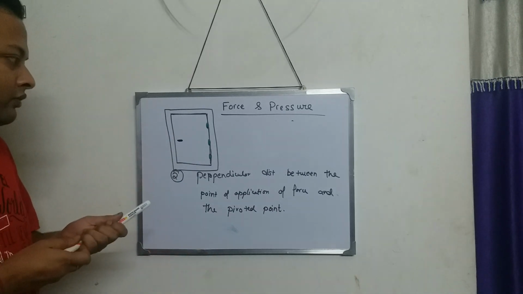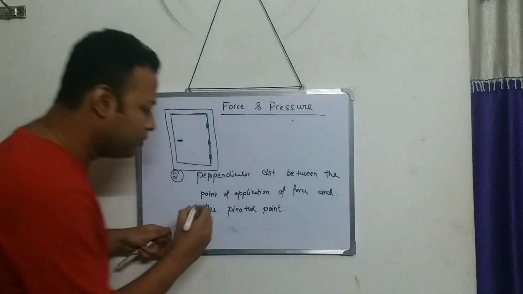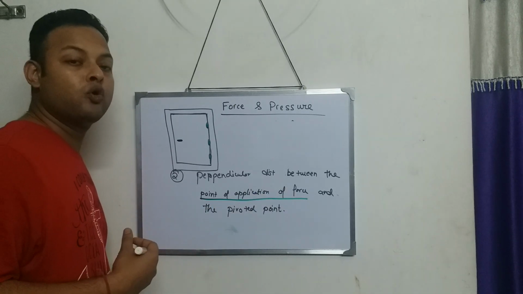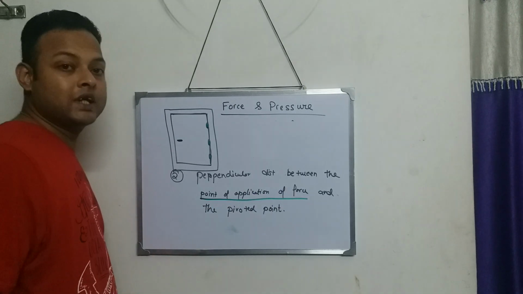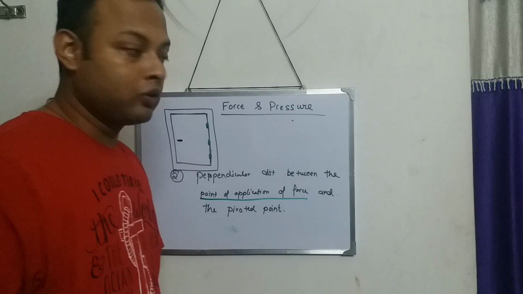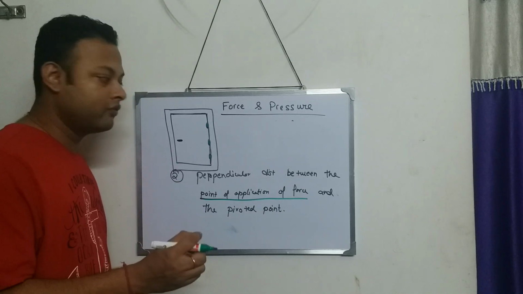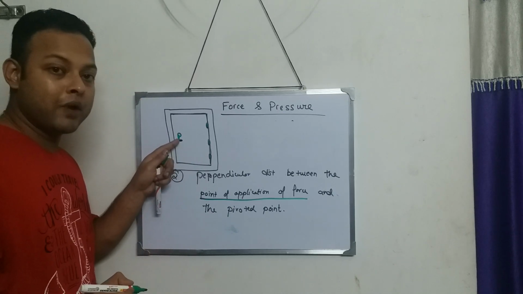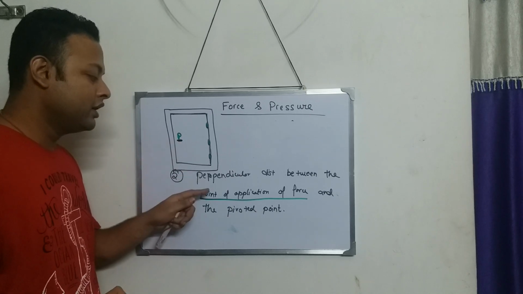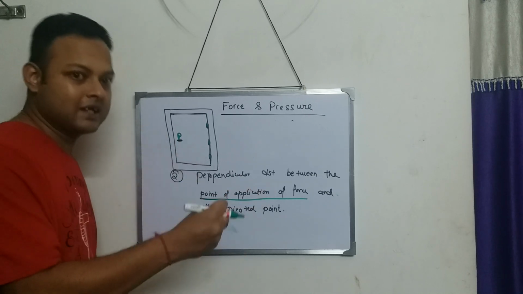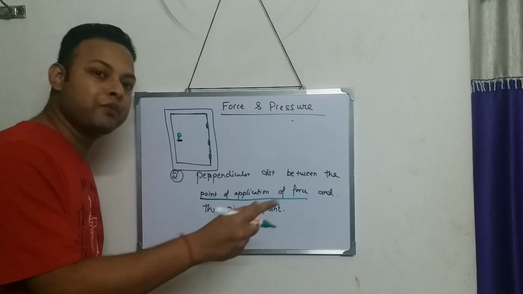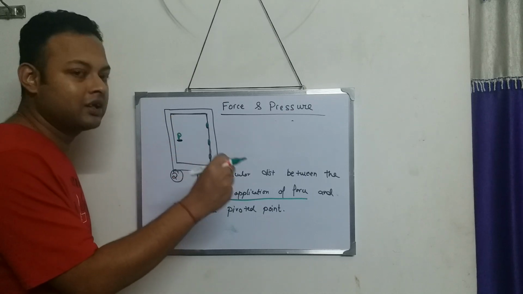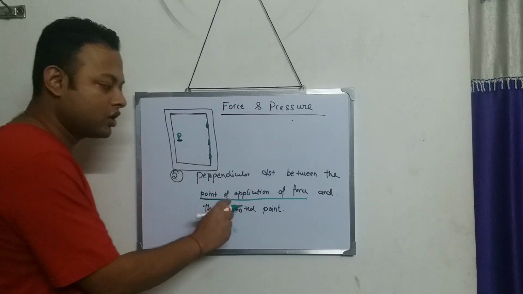So what is the first thing? Point of application of force. The force that we apply to open or close the door, that is called the point of force. So our point of force is over here, at the handle. The place where the force is applied, the exact position, is called the point of application of force.